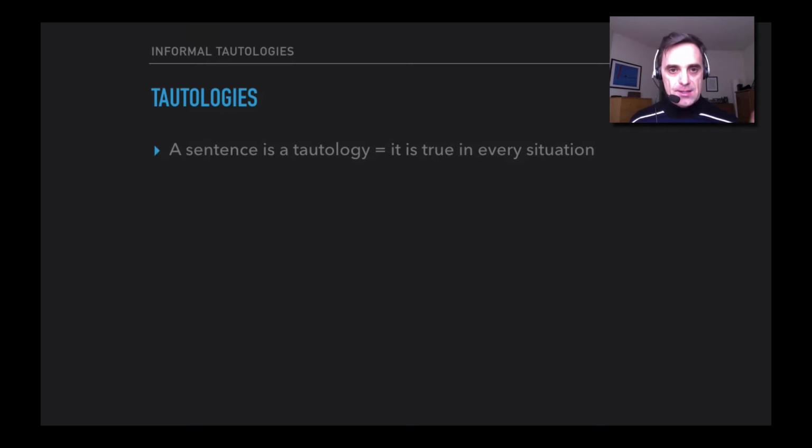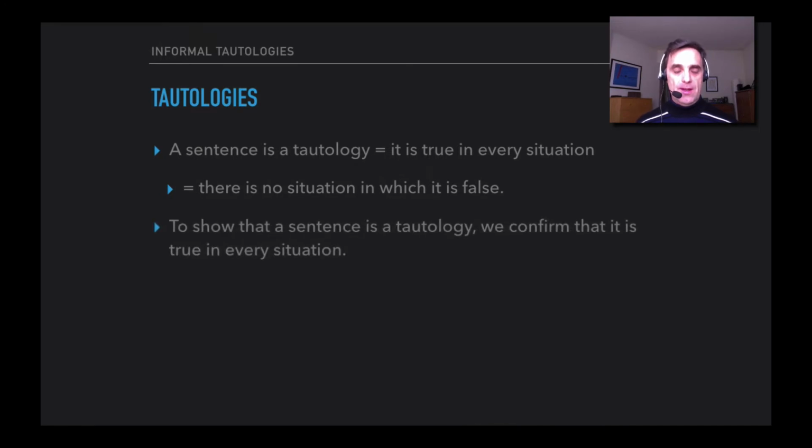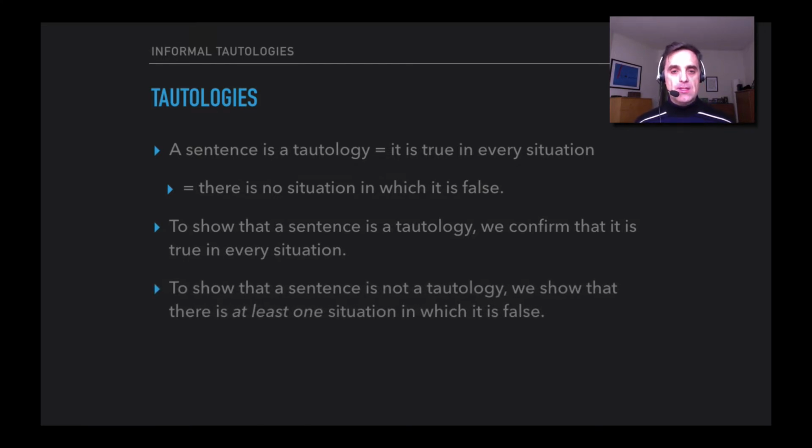To be clear, a sentence is a tautology. That means it's true in every situation, and that means there's no situation in which it's false. Those are equivalent conditions, just two different ways of saying the same thing. So if we wanted to show that a sentence is a tautology, then what do we do? We confirm that it's true in every situation whatsoever. If we want to show that it's not a tautology, then all we have to do is find at least one situation in which the sentence is false.